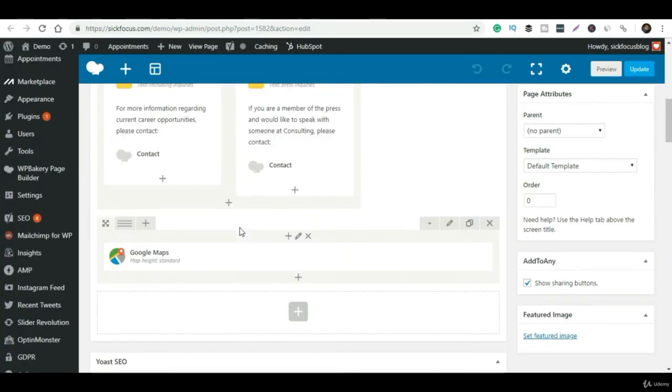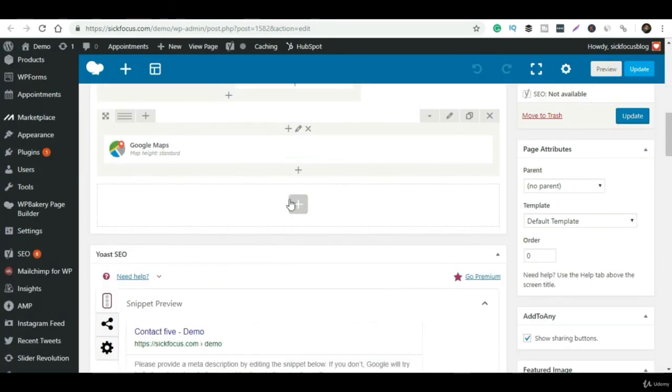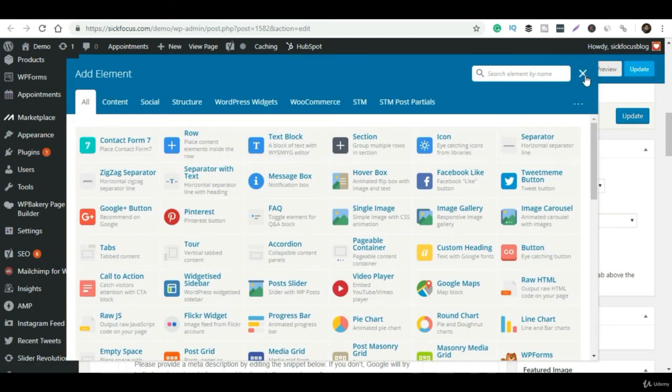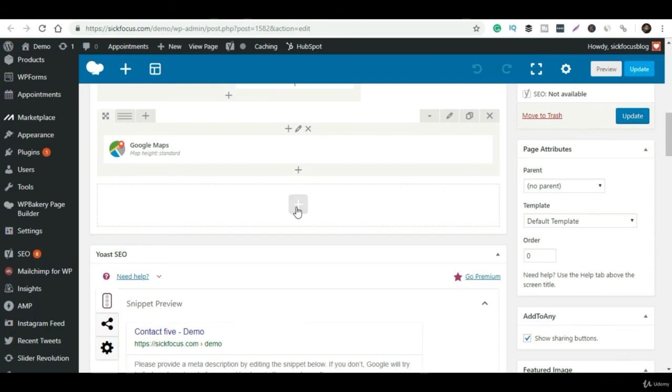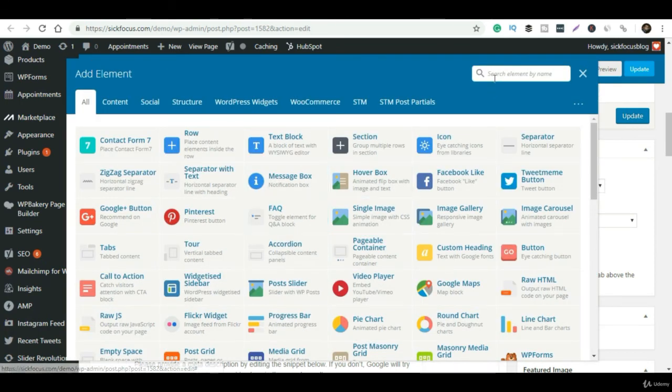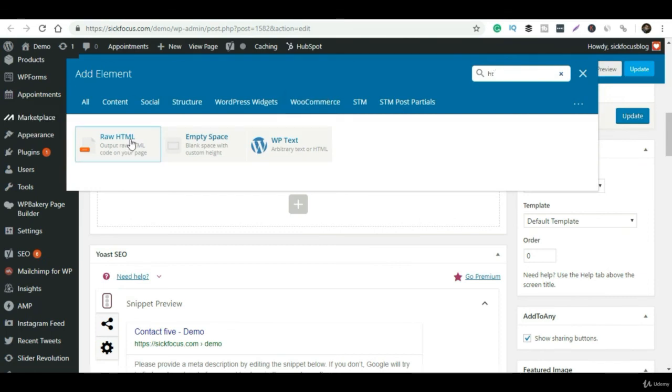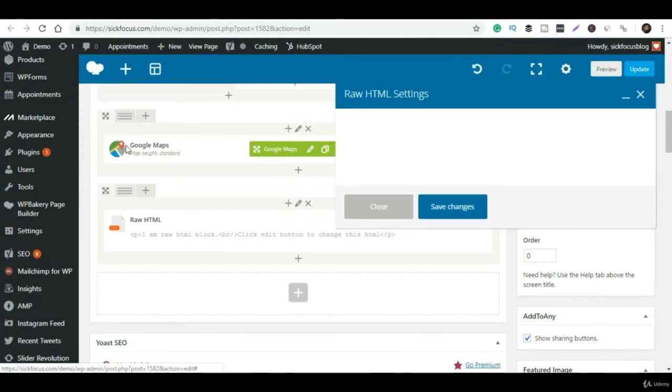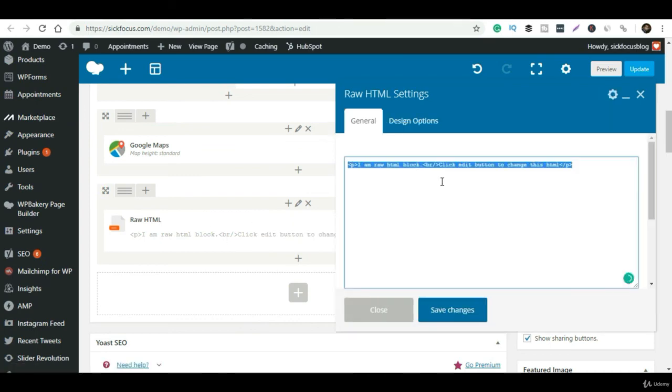After I select the contact page, I have to go to the editor, and here I'll get an option to embed the contact form. So I have to click on this plus sign, then select it and choose the custom HTML block. So this is the raw HTML, and you paste the URL in here. This is pretty much what you have to do.